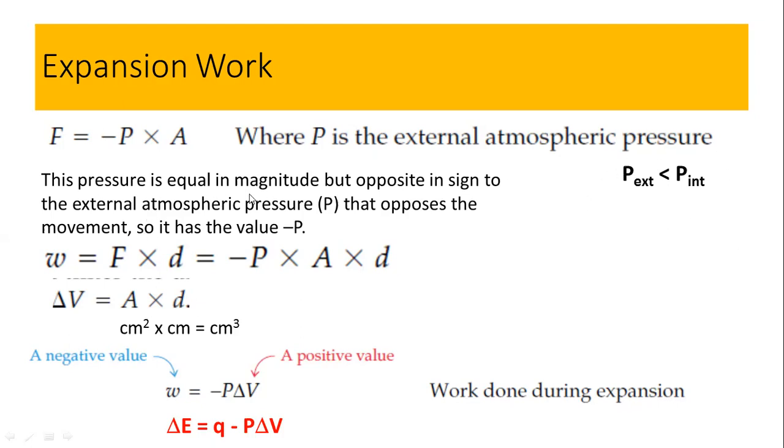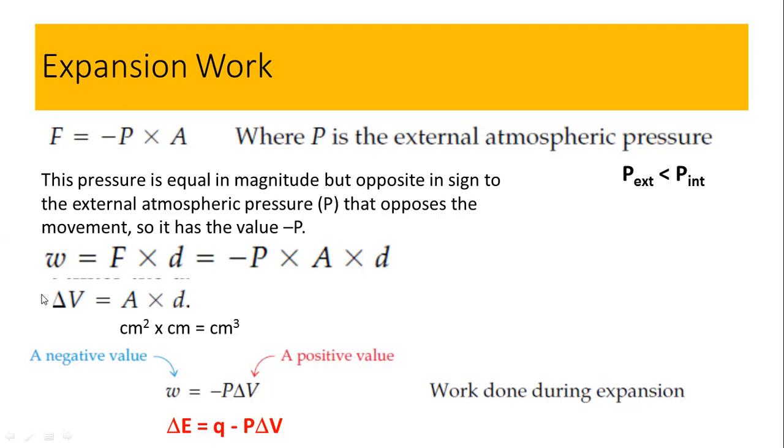So very simply, whenever the external pressure is less as compared to the internal pressure, this sign represents the decrease in the pressure. What is decreased? The external pressure is decreased as compared to the internal, and then there should be an expansion, and that is the logic behind the negative sign. So this is the reason why we put the minus sign with the P.